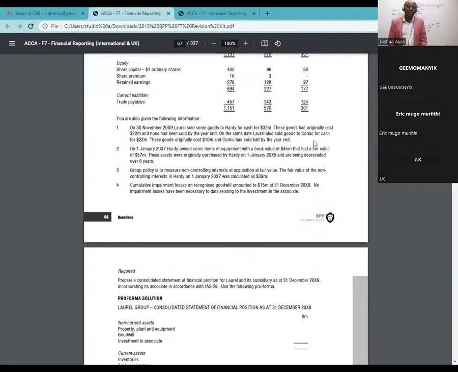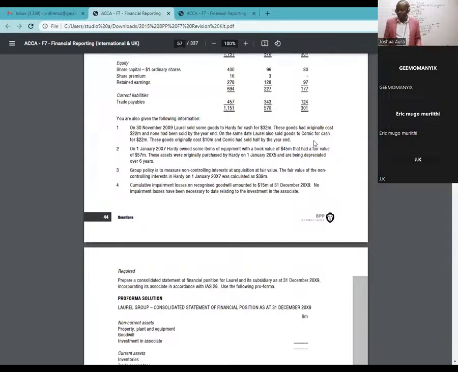I will not even read this sentence to the end, because anything we do with this associate will have one adjustment when I'll be computing what we call investment in associate. Right now I'm consolidating, and the consolidation is all about the parent and the subsidiary. So this, for now, is just noise.